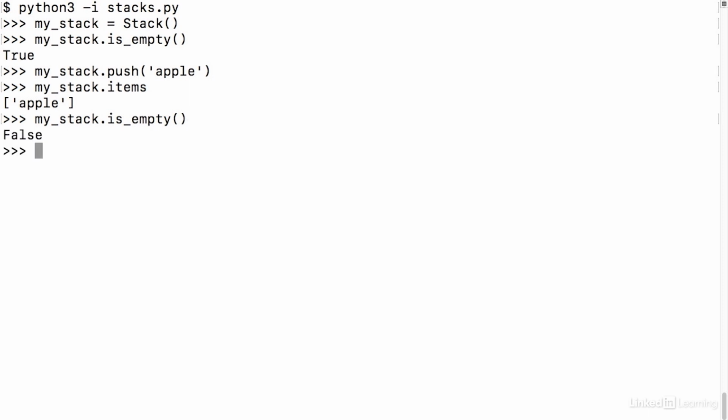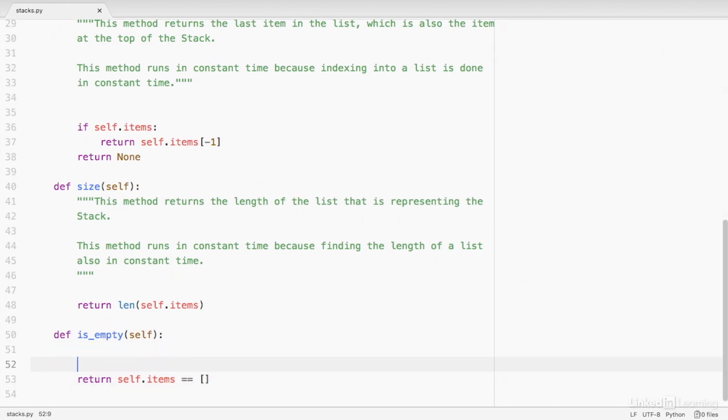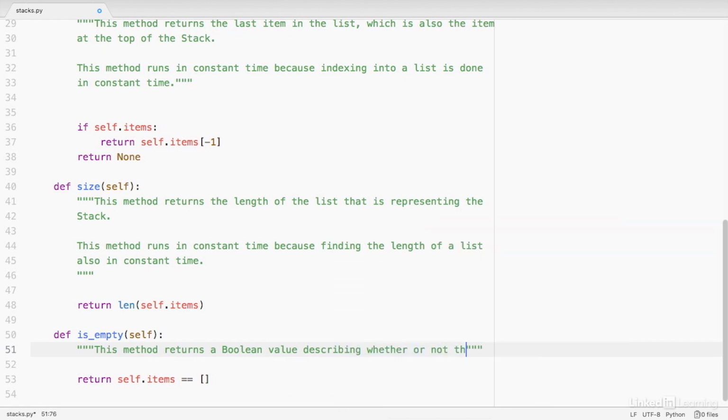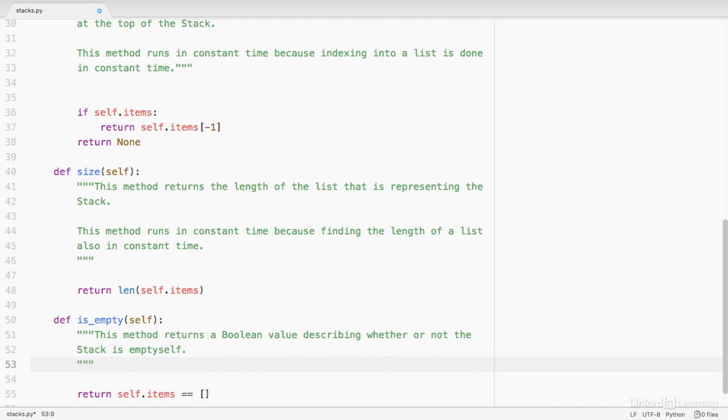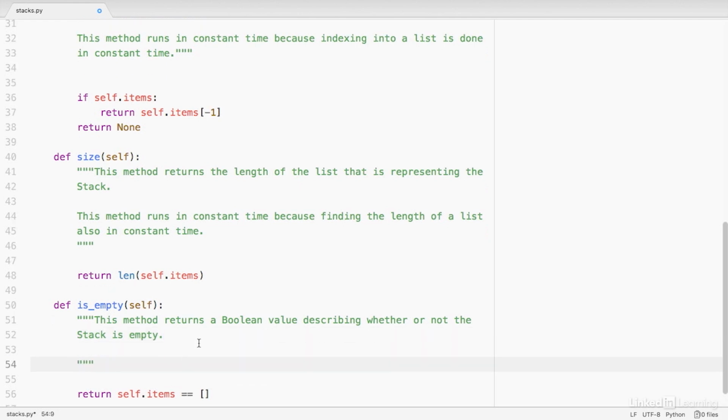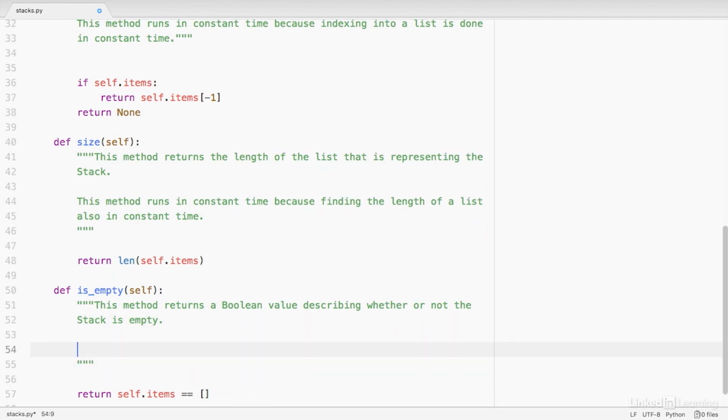Great. So let's go back to our code file and add the docstring and runtime note. This method returns a Boolean value describing whether or not the stack is empty. And such a simple test of equality like this does happen in constant time, like all of our other methods, and so we'll make a note to that effect. Testing for equality happens in constant time. There we go.